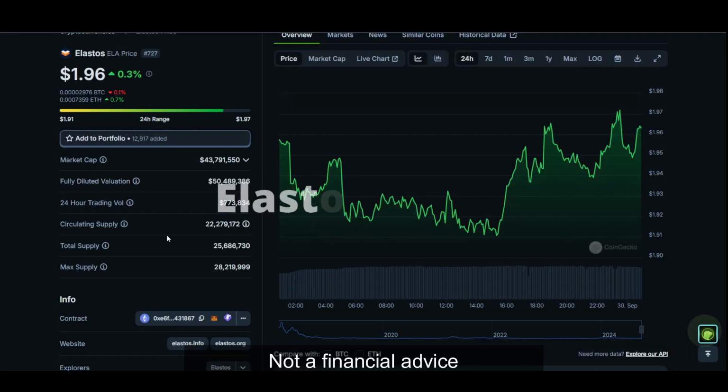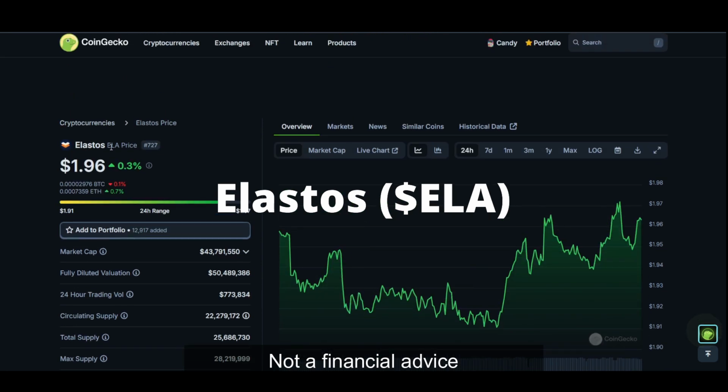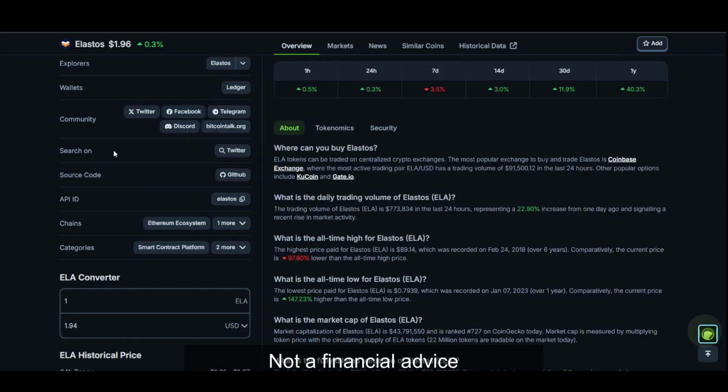So today we are looking at Elastos. You may not have heard about this altcoin, and its ticker is basically ELA. It is actually available on Coinbase as well as KuCoin and Gate.io. It is relatively low cap, as you can see.